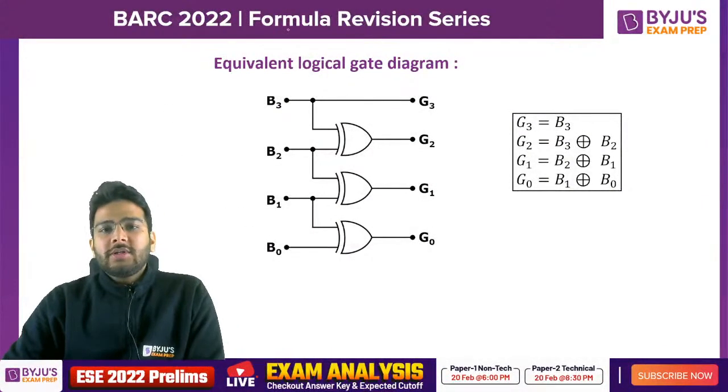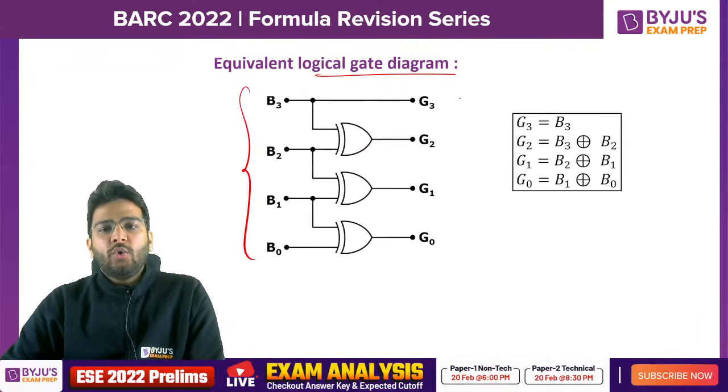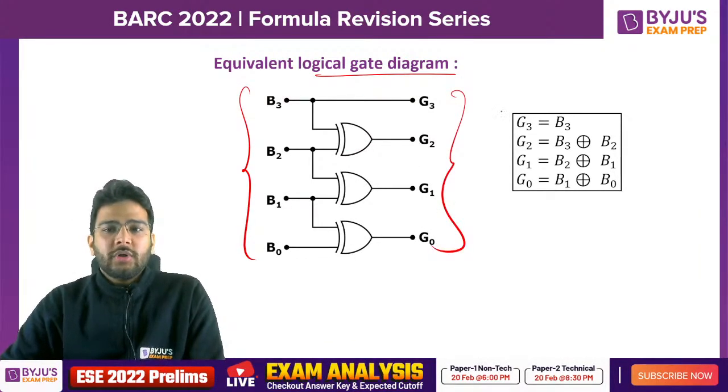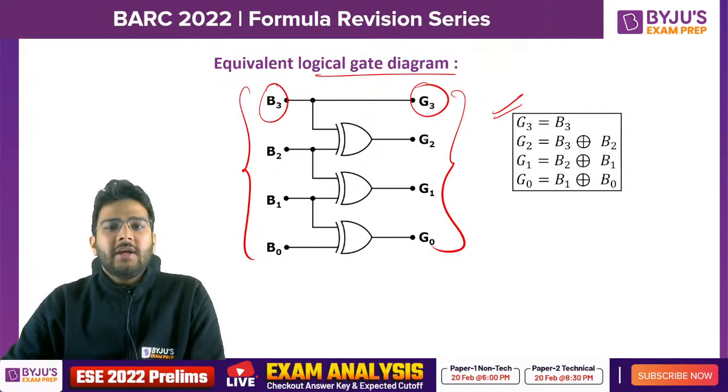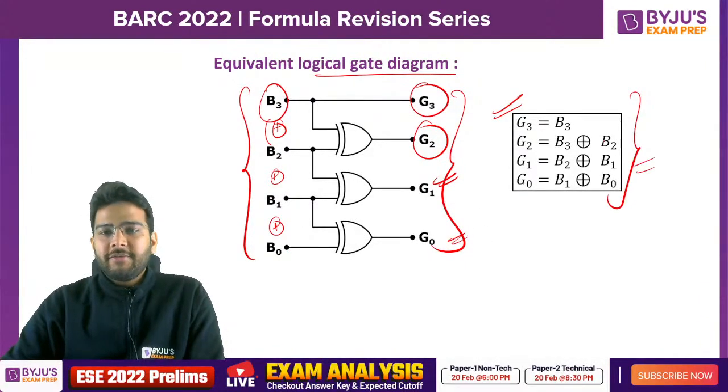Let's talk about this equivalent logic gate diagram. Here we want to convert binary number into gray code. Directly B3 will be given to G3, and then to generate G2 we will perform XOR between B3 and B2. Similarly, B2 XOR B1 will give you G1, B1 XOR B0 will give you G0. So here also we have written it. Clear?